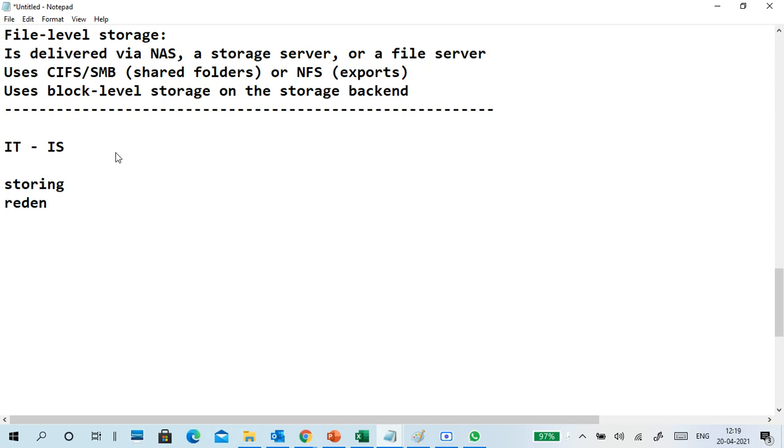Redundancy. Storing, redundancy, backup. These three are a major part of managing infrastructure service because data is very important.